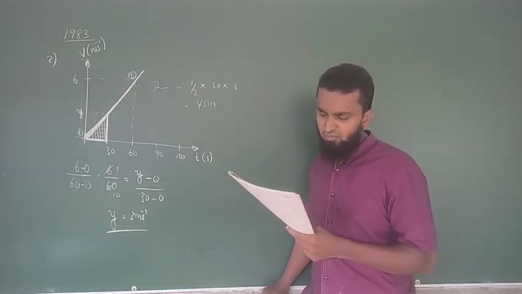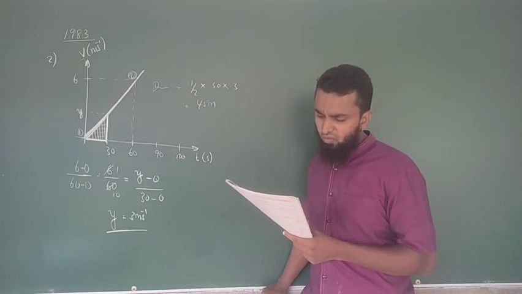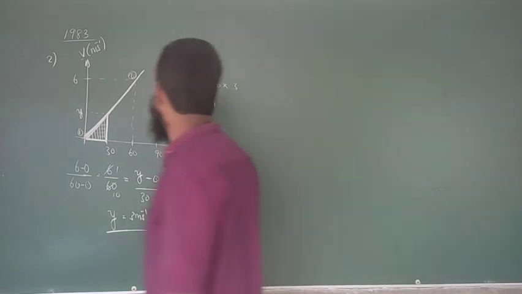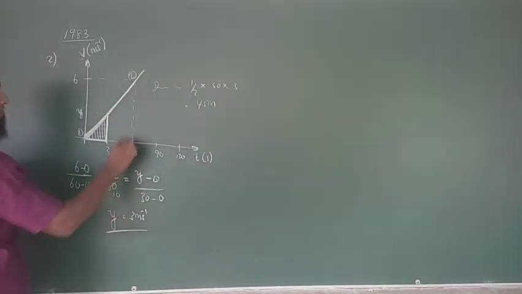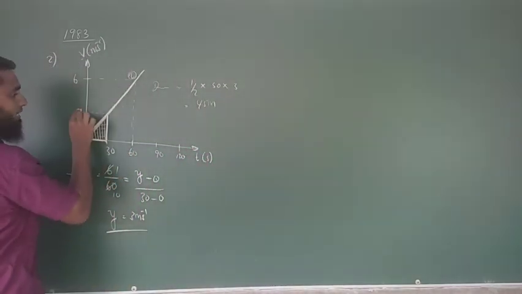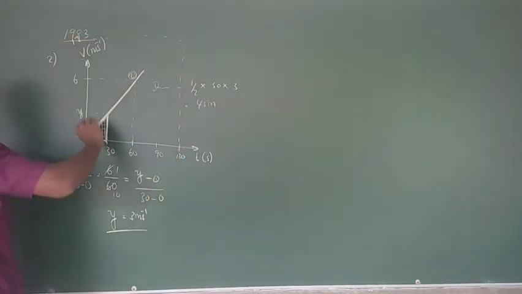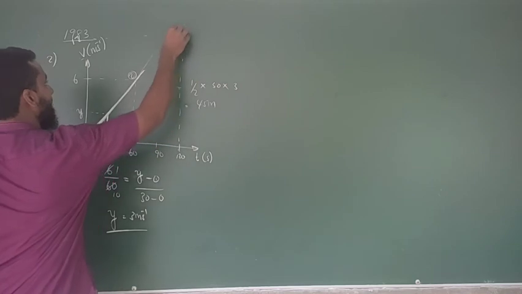The velocity of the object definitely would be 12 meter second minus 1 when the time t is 120. Look at this. For 60 it's 6, for 30 it's 3. Then at 120, it should be 12 if this is continuously drawn.